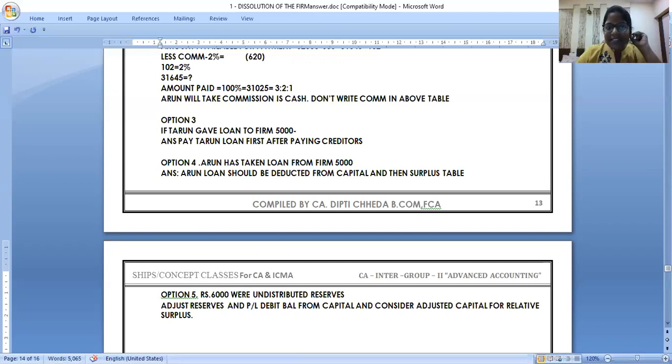Yes, you will adjust the reserves in the beginning only. And then only you will start preparing the table.